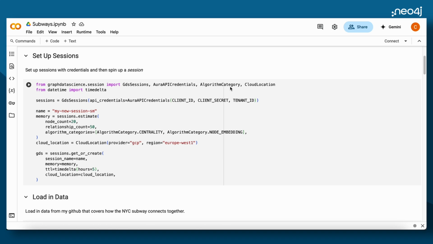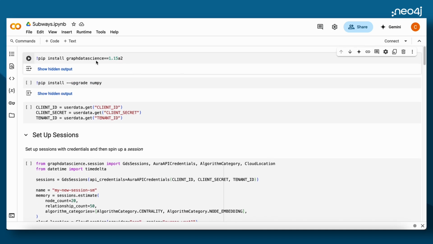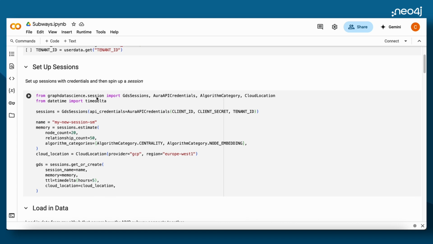Now we're going to take a look at a notebook that runs through how to use Dijkstra's algorithm on the New York City subway. So first we're going to install the latest version of the package, and we're going to include our client ID and secret and tenant ID in order to access Aura Graph Analytics. We're going to load in our packages, then we're going to create a session.